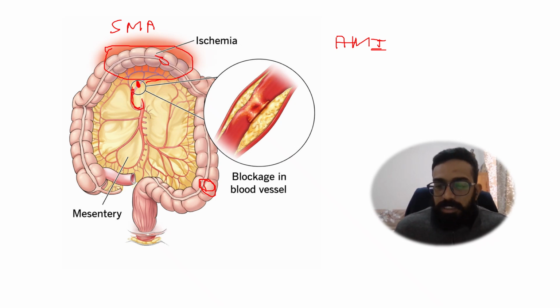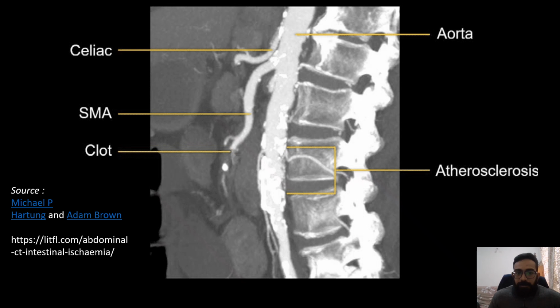Now, how does a CT angio look? See, this image I have got from the internet. This is the aorta, and the dye, and see, the superior mesenteric artery is coming over here, and you can see that till here it's filling, then distally it's not filling. So we can say that this part has got blocked. That's why the test of choice for confirming acute mesenteric ischemia is always CT angio.